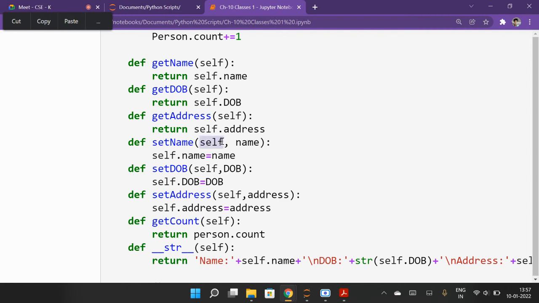So this is the object and this is the attribute variable. First is the object actually. So self.name is name, so this will help you to update the name. Then def set_date_of_birth(self, date_of_birth), so self.date_of_birth is date_of_birth. Then def set_address, self.address.